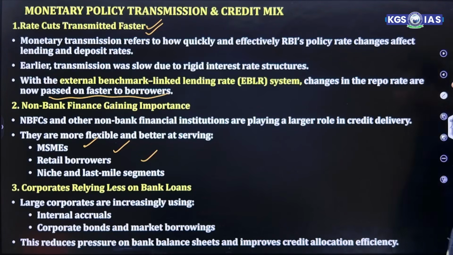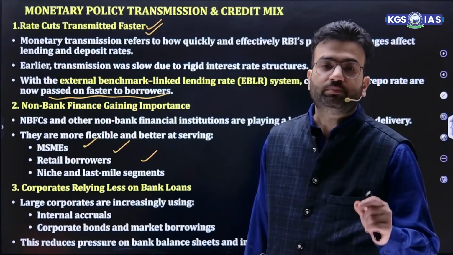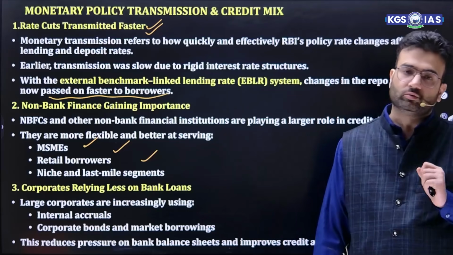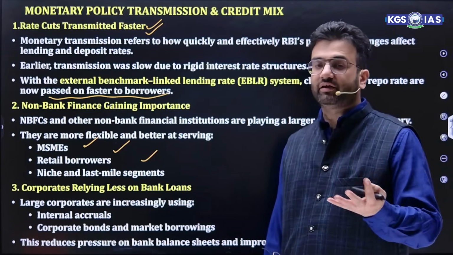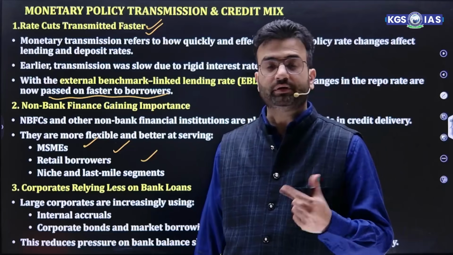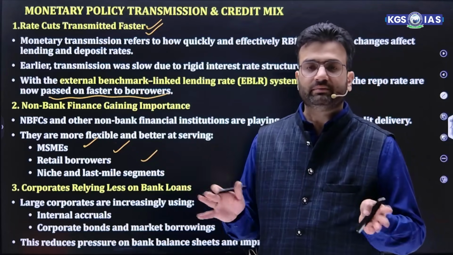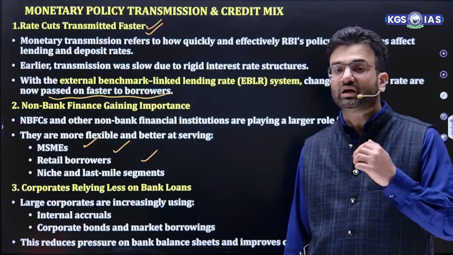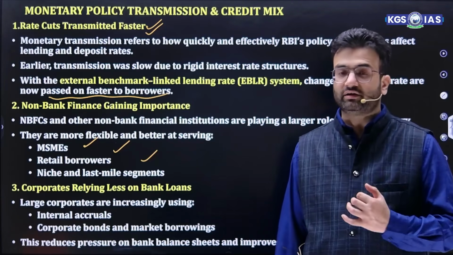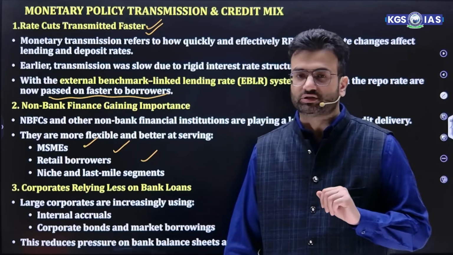If we talk about corporates, this is a major change that can be asked in the exam. Corporates are relying less on bank loans. That shows they are trying to raise funds by themselves, by issuing commercial paper or corporate bonds. Commercial paper is issued for a minimum of 7 days to a maximum of 365 days. It is issued by companies having good net worth and a good credit rating, usually in denominations of 5 lakh or multiples, and it can be easily endorsed as well.